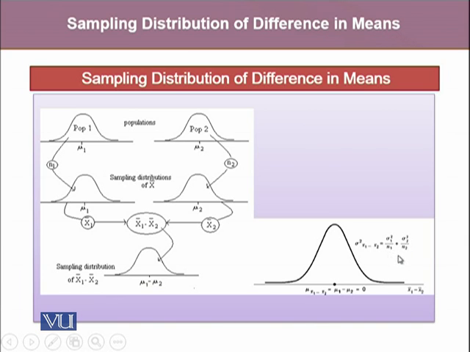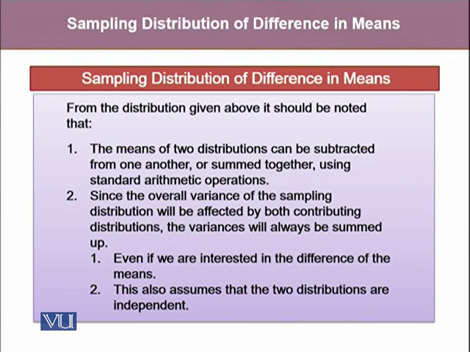From here, we can give two notes. The first is that means of two distributions can be subtracted from one another, or they could be summed, using standard arithmetic operations. When we are interested in knowing the sampling distribution of x1 bar minus x2 bar, that's when we will subtract their means. But when we are interested in knowing the sampling distribution of x1 bar plus x2 bar, we will be adding up their individual population means.